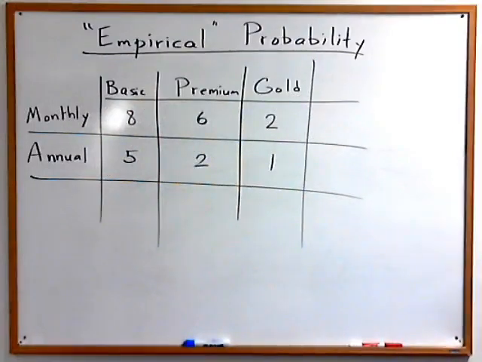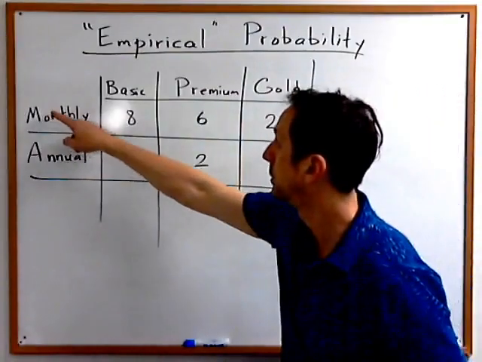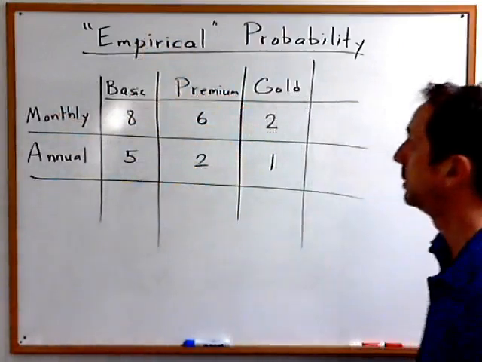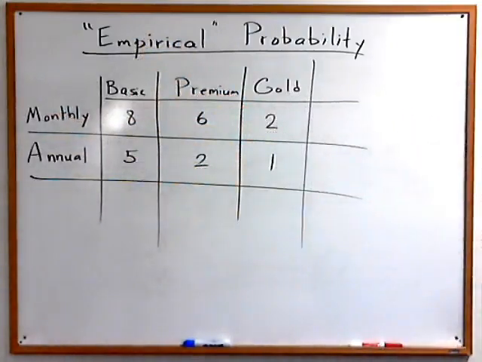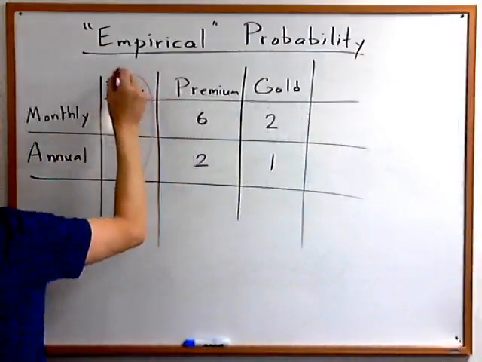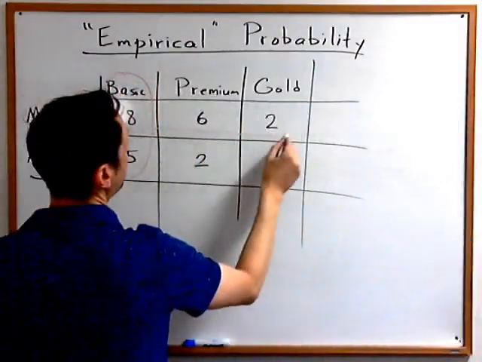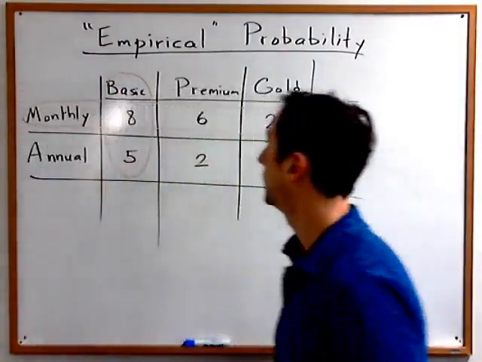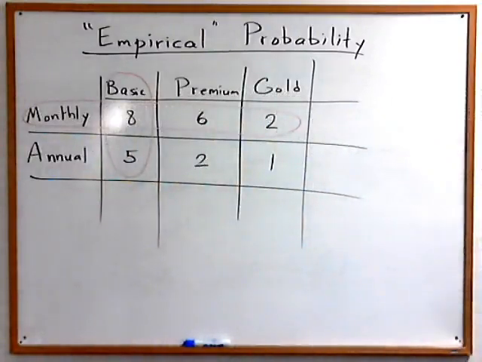Notice that the different kinds of package, like basic and premium, don't overlap each other. They're completely separate. Monthly and annual don't overlap each other. They're completely separate. However, the 2 dimensions do have intersections. So there are some people who subscribe monthly and to a basic membership. Right? The monthly row does intersect with the basic column. And where we see an intersection like that, we use the word and. So these are all the people who have basic cable package. These are all the people that pay monthly. And they have an overlap. They overlap at 8. The fancy word for that is their intersection. And we use the English word and for that.